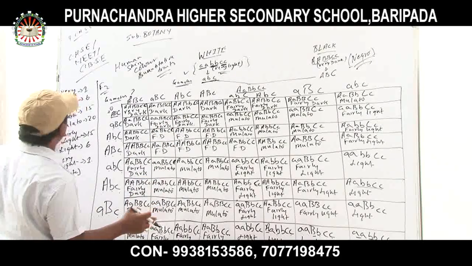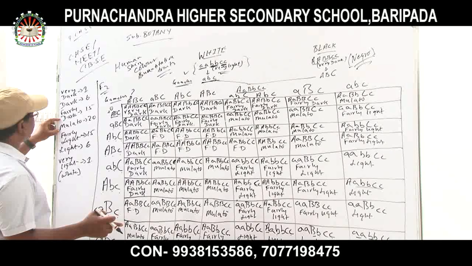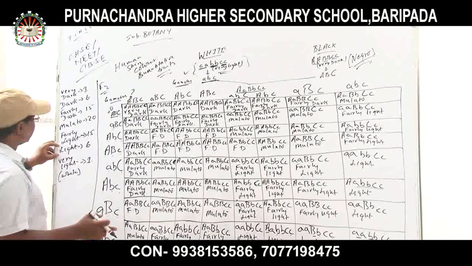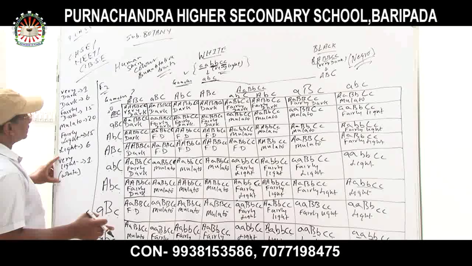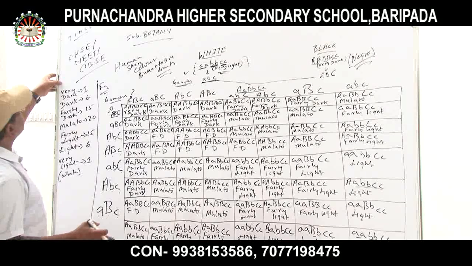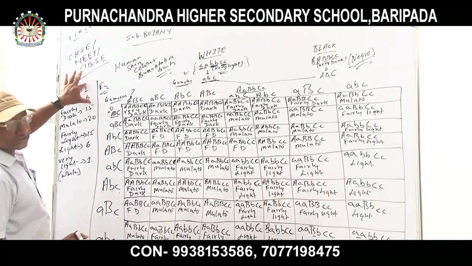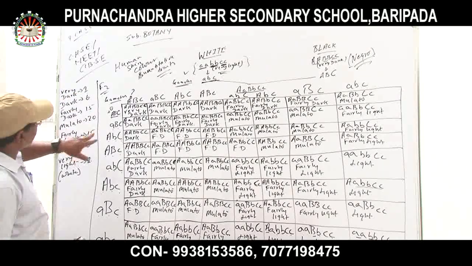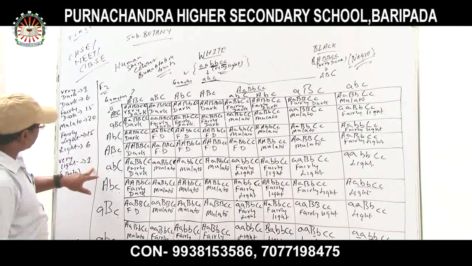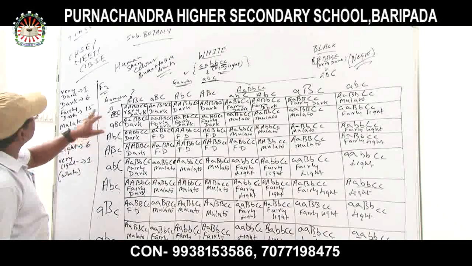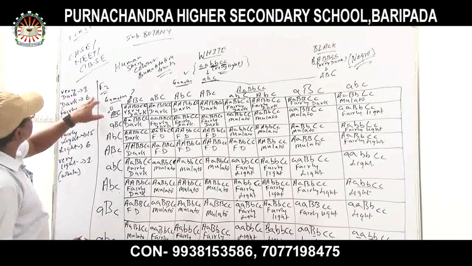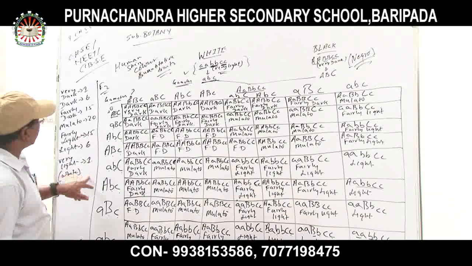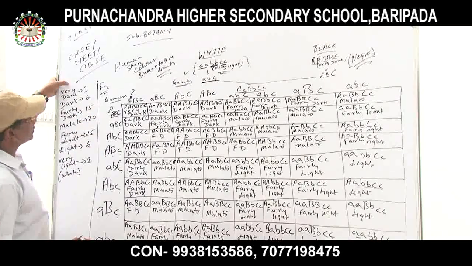Fairly dark 15, and mulatto, that is the intermediate condition, 20, and fairly light 15, and light is 6, and very light is 1. So the ratio you have to remember is 1 is to 6 is to 15 is to 20. Again in a palindromic way, 15, 6 and 1. Okay? 1, 6, 15, 20, 15, 6, 1. So this is the ratio.